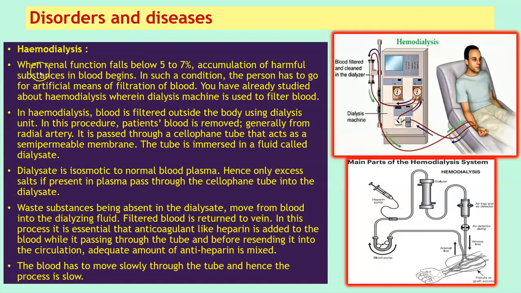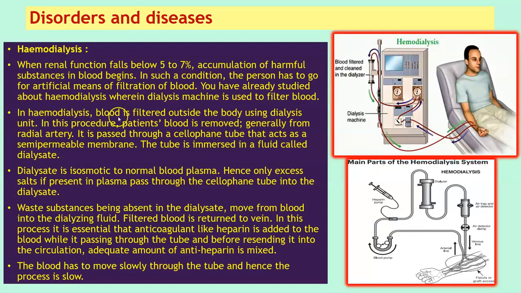Hemodialysis. Students, when the renal function falls below 5 to 7%, accumulation of harmful substances in the blood begins. In such a condition, the person has to go for artificial means of filtration of blood. You have already studied about hemodialysis, wherein a dialysis machine is used to filter blood. Here in this image you can see the automated way of hemodialysis.